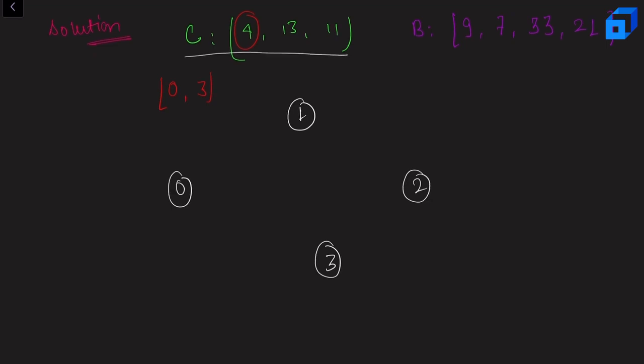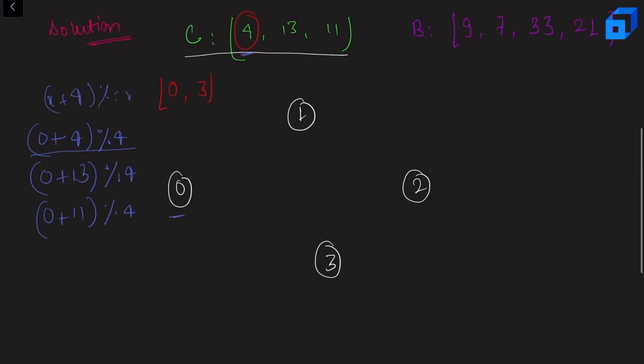Now let us try to create edges from this node. That will be 0 plus 4 modulo 4, 0 plus 13 modulo 4, and 0 plus 11 modulo 4, right? Since 0 plus 4 modulo 4, or any value x plus 4 modulo 4, will be x, it will be a self edge, right?